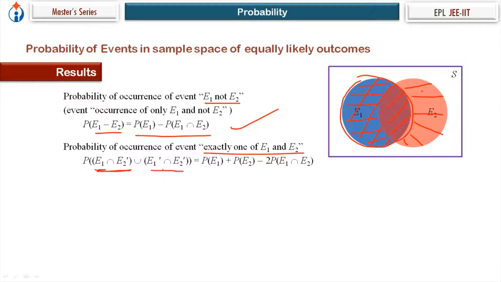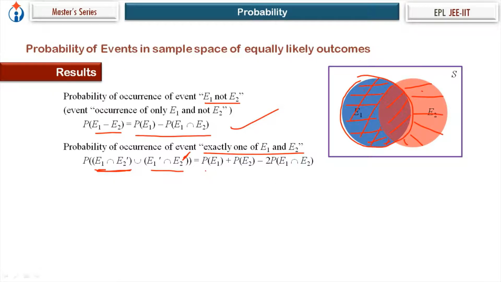From here, this is wrong. Remove this dash from here. E1 dash intersection E2 dash. Occurrence of E2 not E1. So either this or this. Either this region, the blue one, or this pink one.